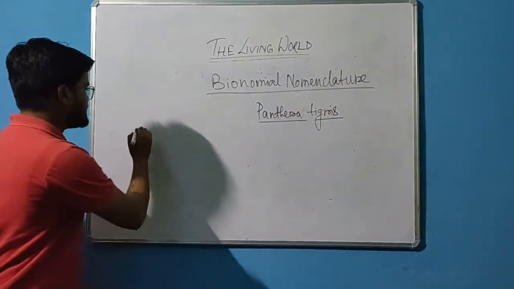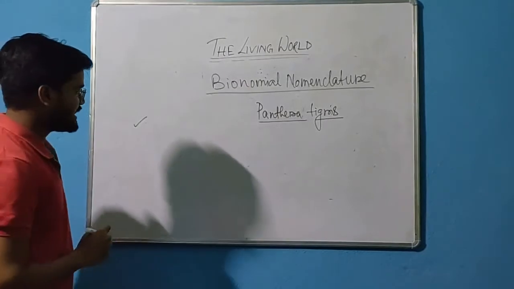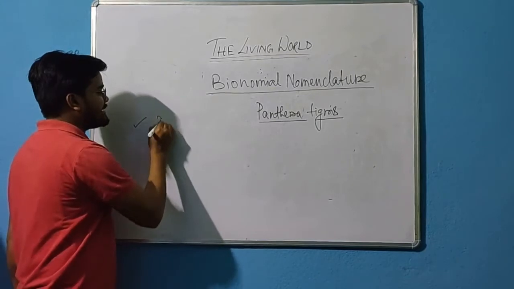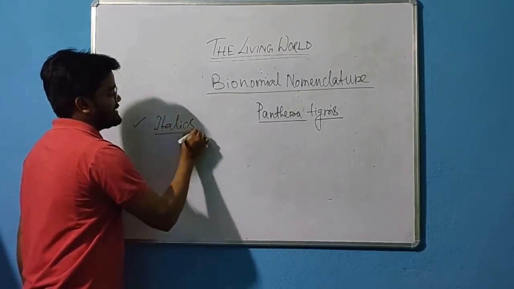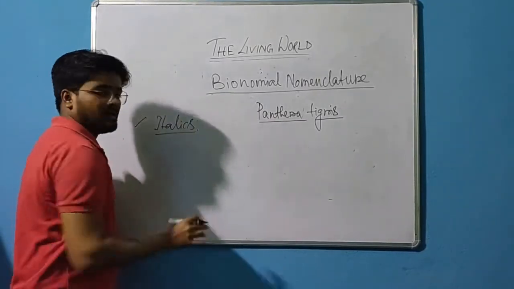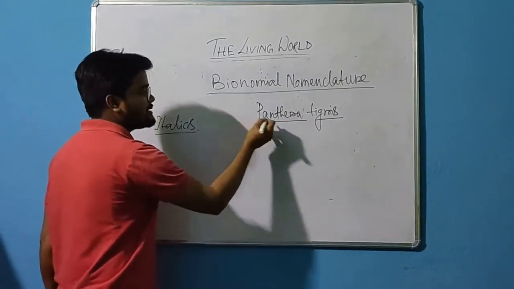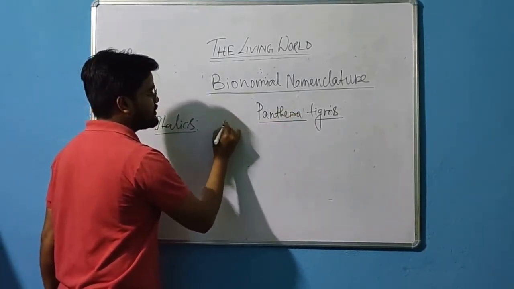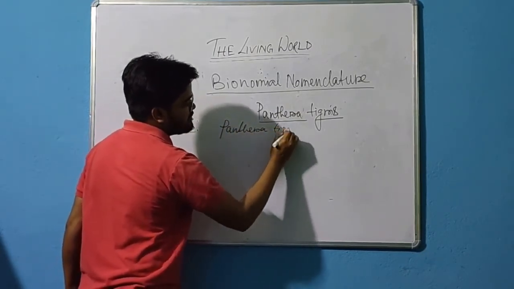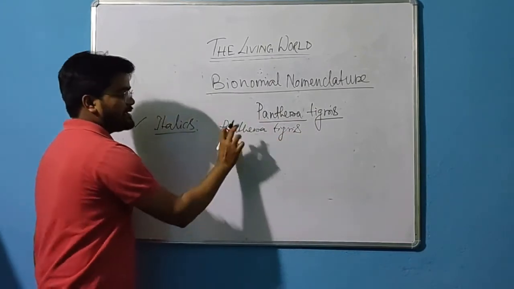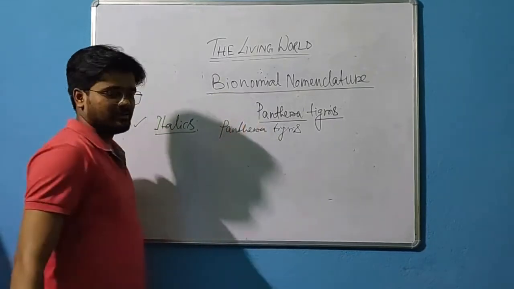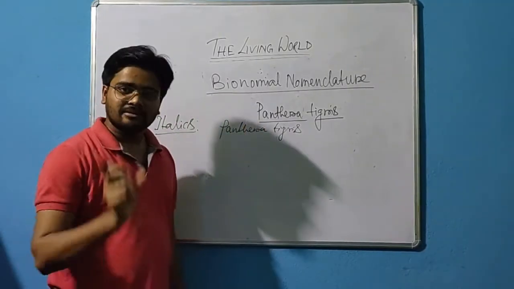So first thing, what is the important thing? First thing is that the binomial nomenclature should be written in italics. Here I have not written in italics because I have written in bold. But when you check your book, please check the NCERT book, it will be written, suppose if I write Panthera tigris, so there in the book it's written like this. On the computer you get the italic font, so that's why like this only. So it should be written in italics.